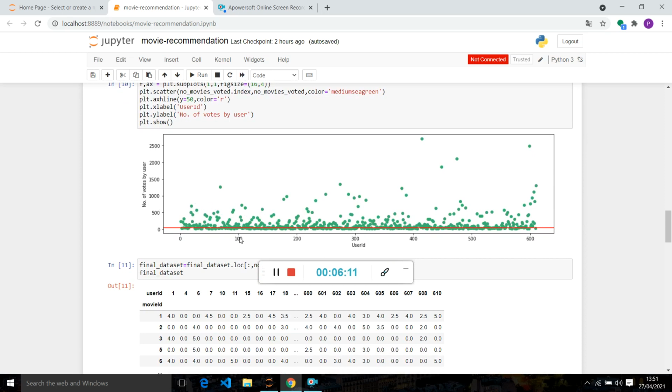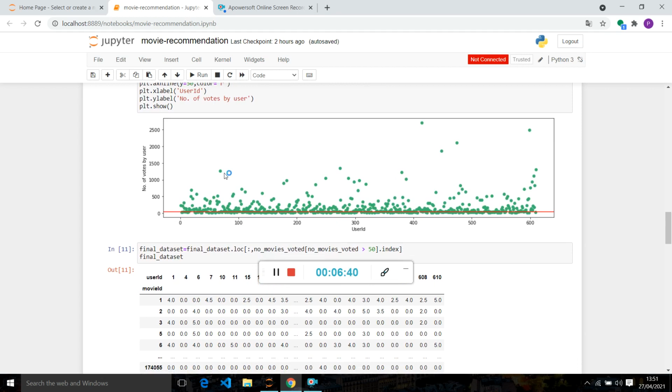Hundreds of users mostly vote on fewer than 500 movies, and some are rare cases. Here is one dot, a user between 400 and 500, who voted on a maximum of about 2,500 movies, which is really huge. Most of the time that user spends on movies.